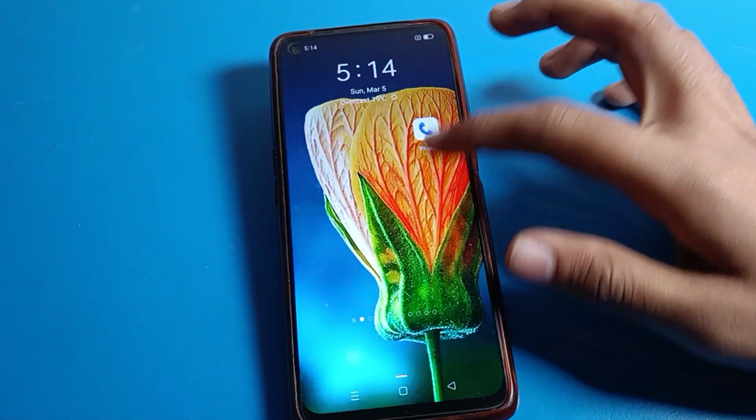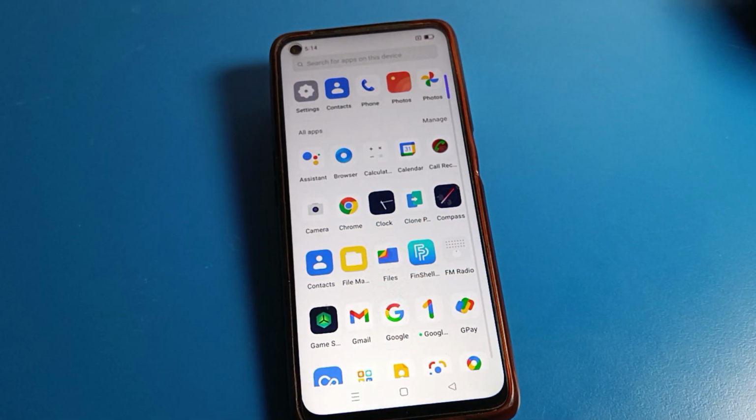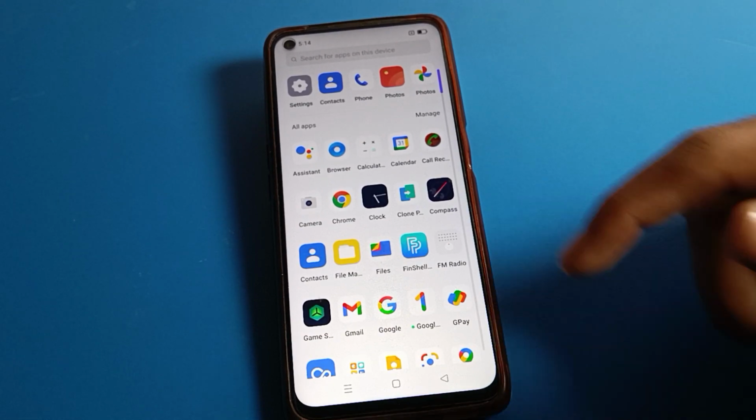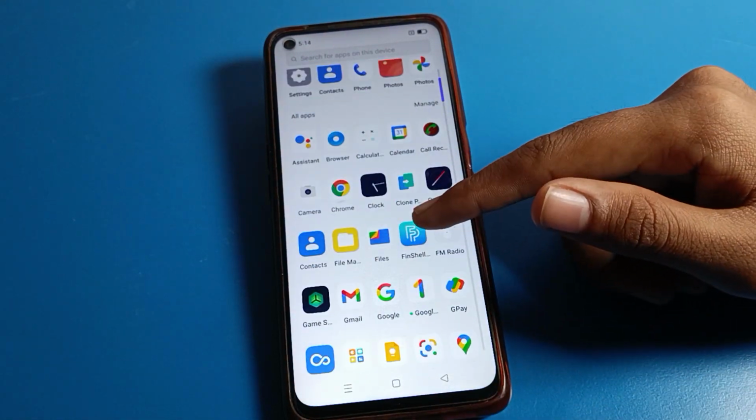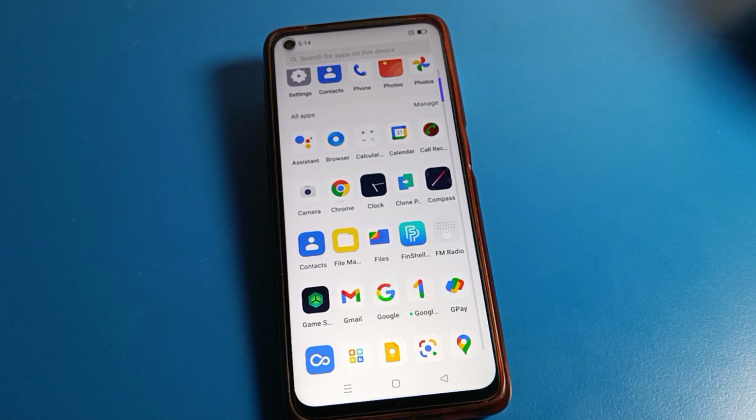Today friends we are going to look at Realme phone settings, and I am going to show you how to solve the camera lag problem on a Realme phone device. Friends, you want to solve the camera lag problem, so how to solve it, in this video we will talk about it.